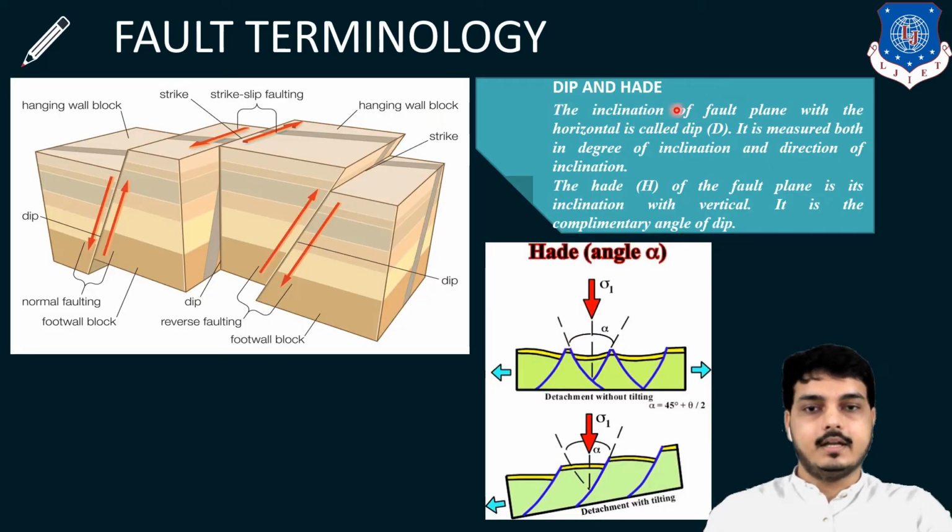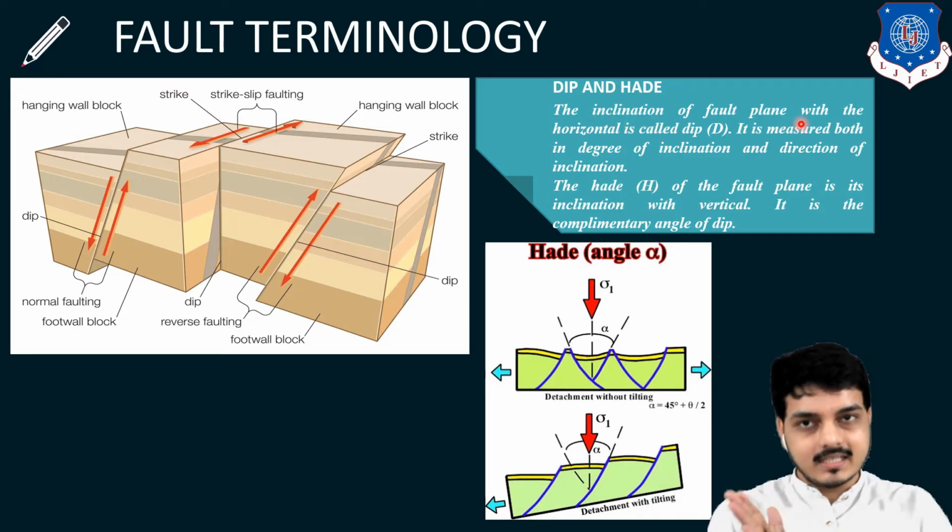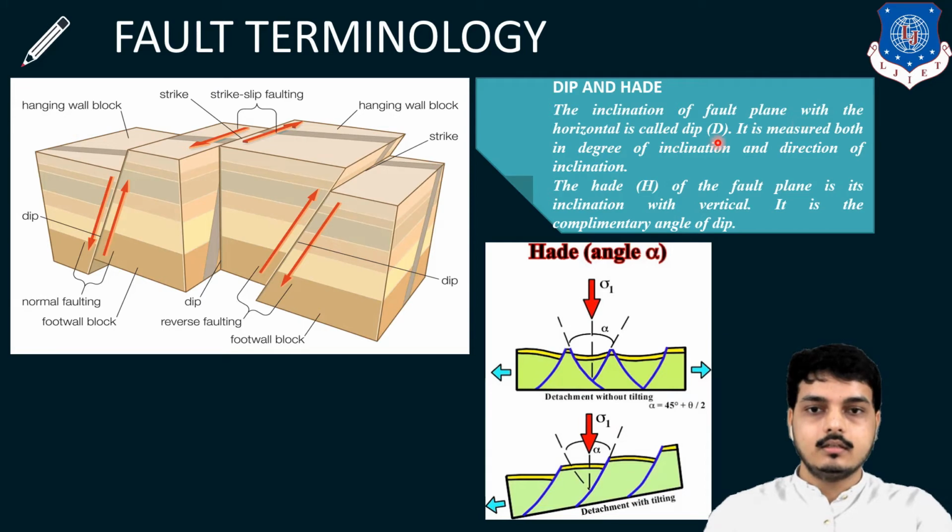Second is dip and head. So what is dip? So here you can see this is a dip. Here it is also a dip has been shown. So the inclination of that particular fault plane with the horizontal is called dip. It is measured both in degree of inclination and direction of inclination. It can be measured in both.